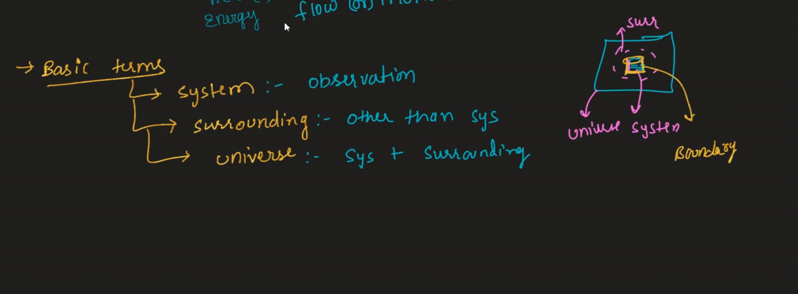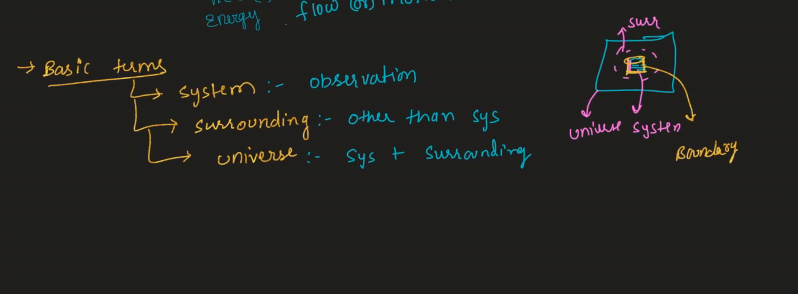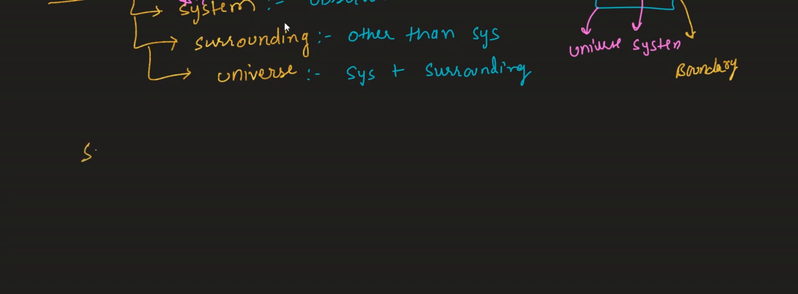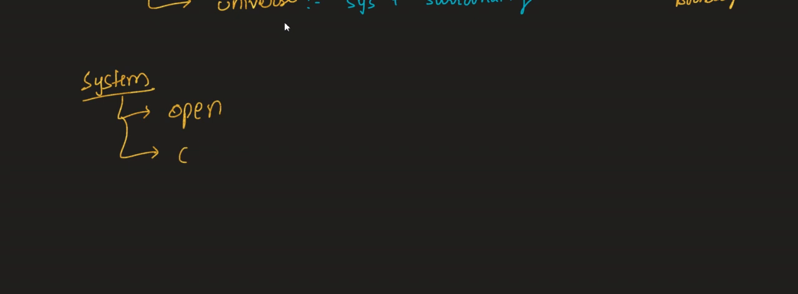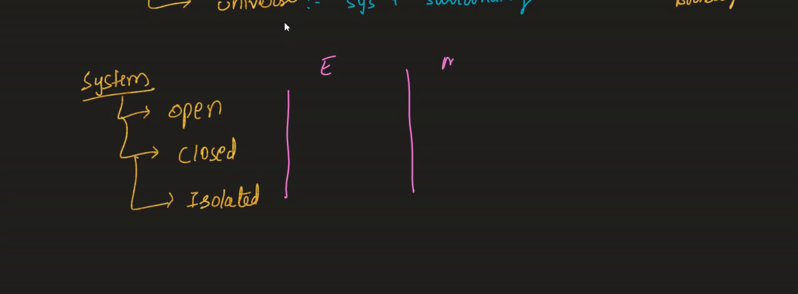Now, in this chapter we will mainly focus on the system, because the system is the one on which we are studying. Based on this, the system is classified into 3 types: open system, closed system, and the last one, isolated system. In an open system, what happens? Energy and matter.